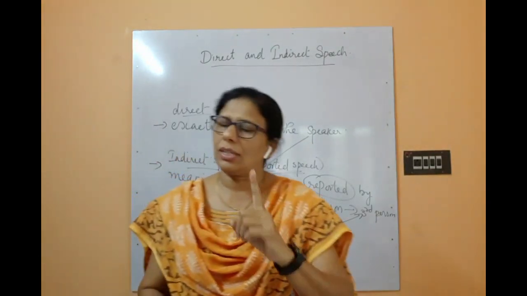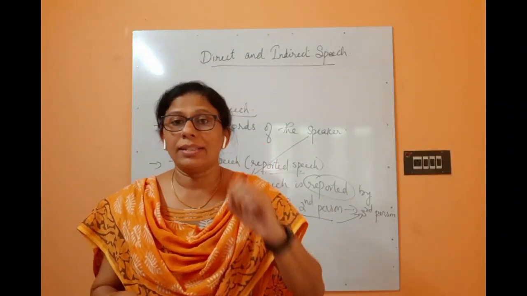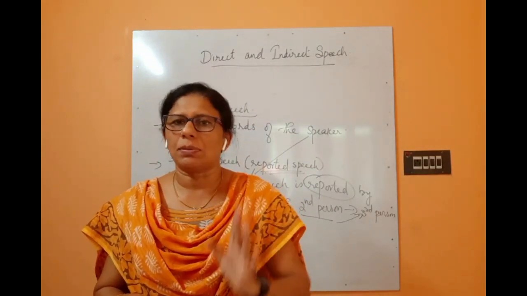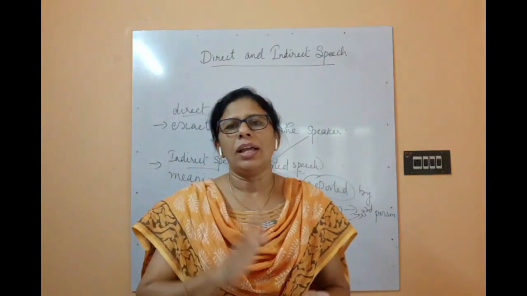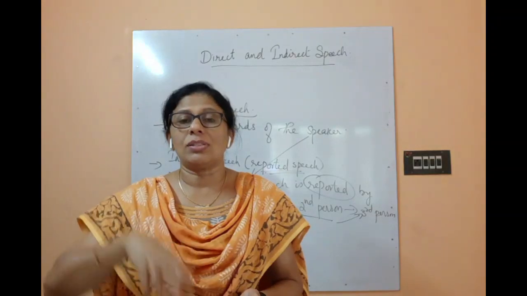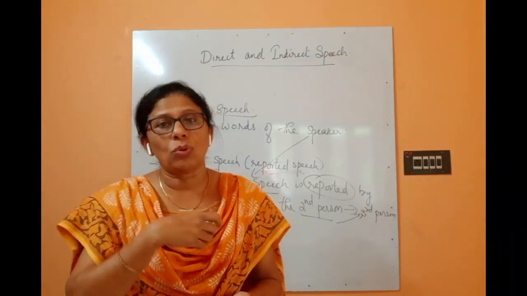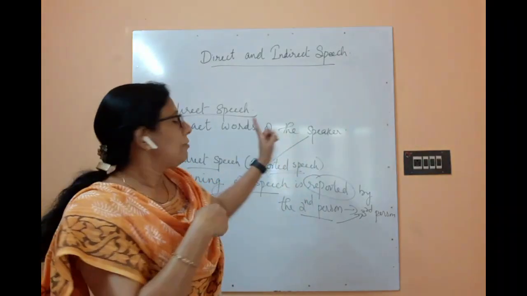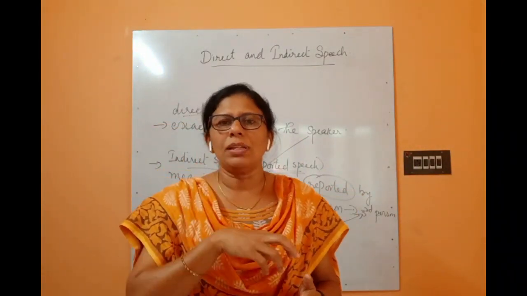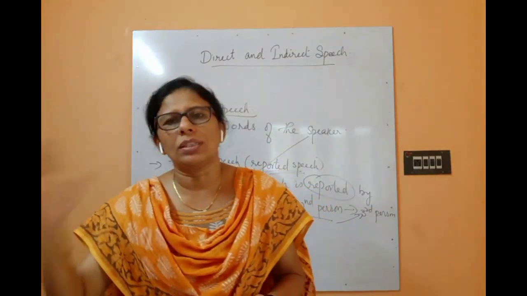So the first thing you should know is what is direct speech. Direct speech means the exact words of the speaker. Speaker means the first person. And what is indirect speech? The meaning of the words told by the first person, the speaker, is reported by the second person to the third person.